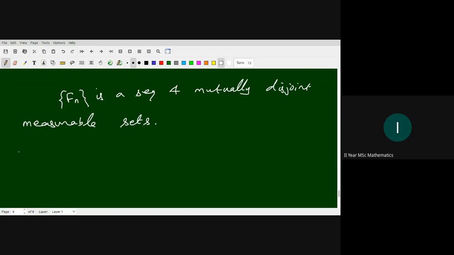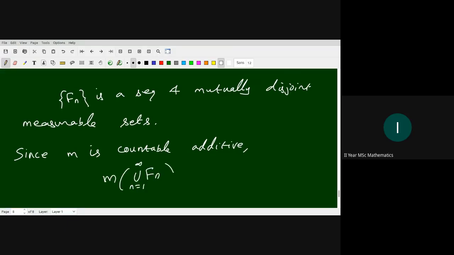Since m is countably additive, m of union Fn, n from 1 to infinity, is equal to summation n from 1 to infinity m of Fn.